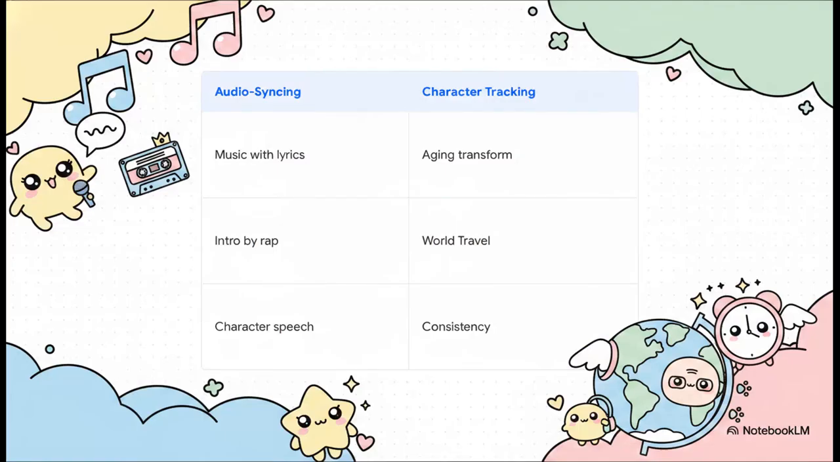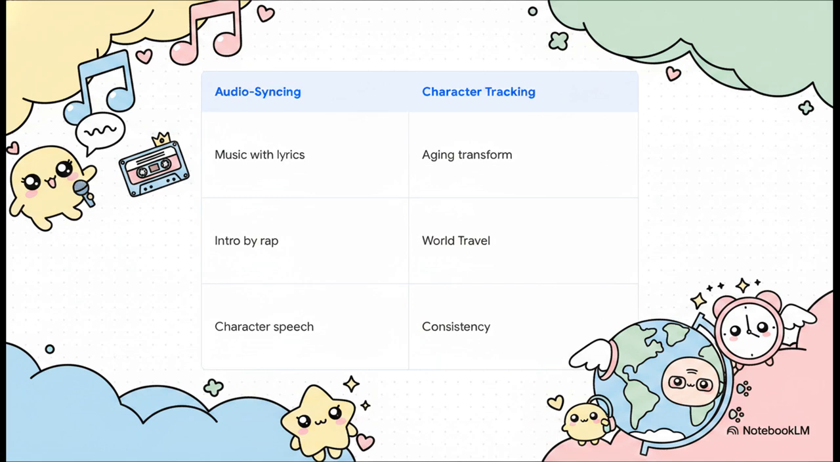Crucially, SJinn goes incredibly deep into specialized, notoriously difficult functions. Take complex audio syncing, for instance. They aren't just letting you slap an audio track over a video. They're doing music story videos synced with lyrics, having a character introduce themselves by rap, and generating precise character speech.